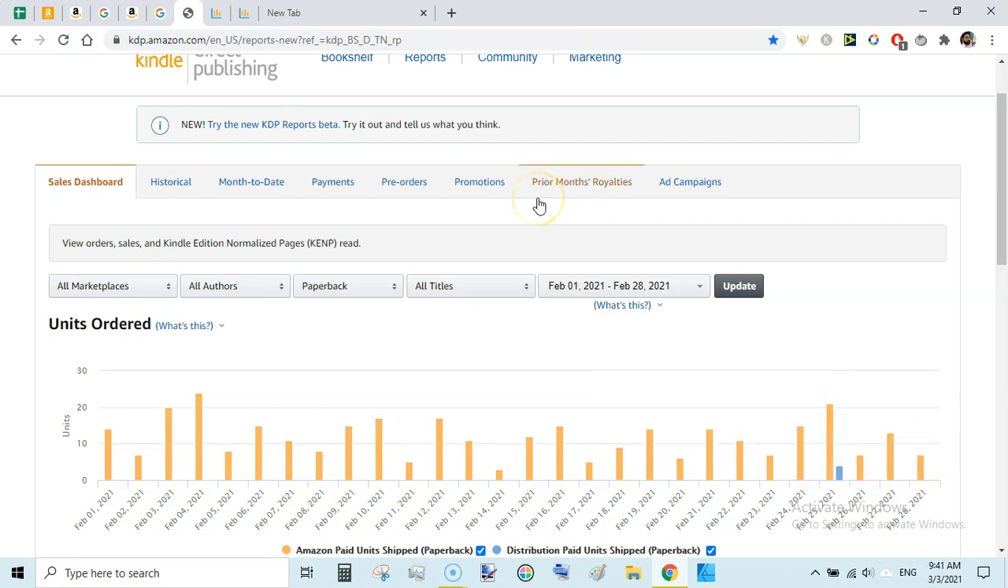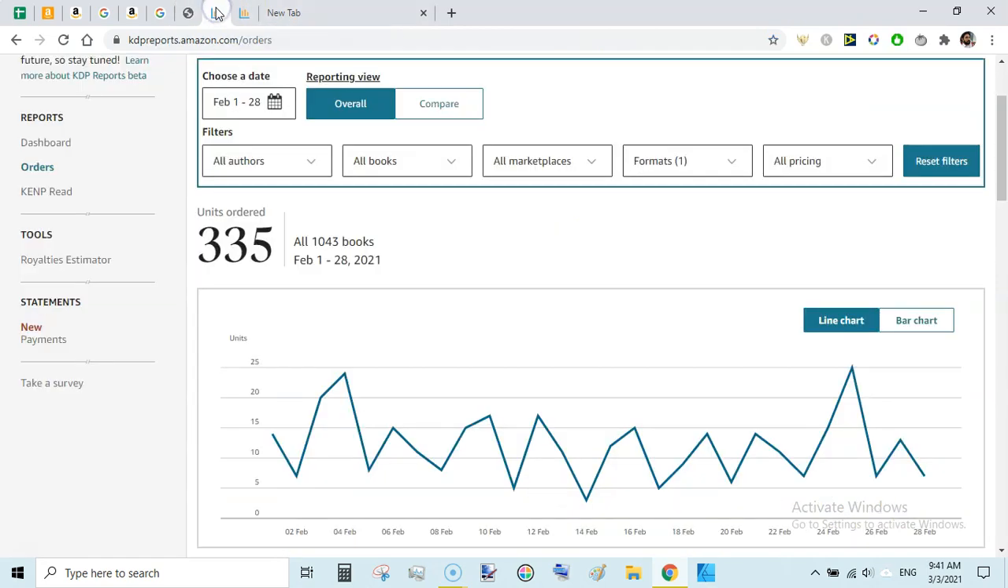So let's look at the total units ordered. So here you can see kdpreports.amazon.com/orders, and Feb 1st to Feb 28, 335 units of paperback ordered during this month of Feb.